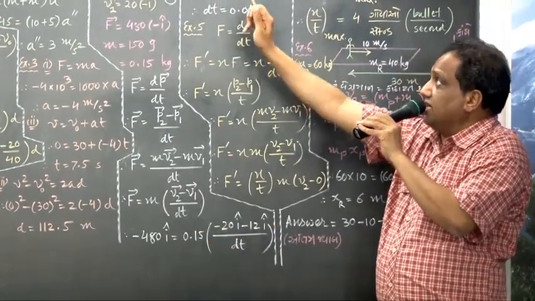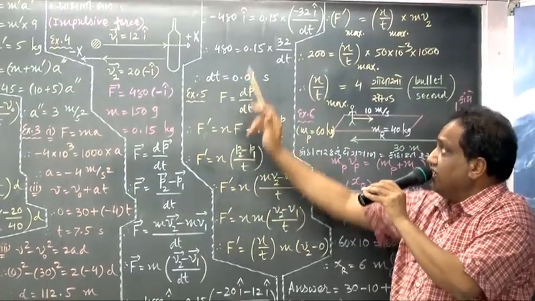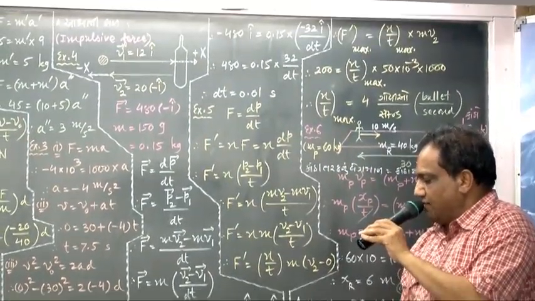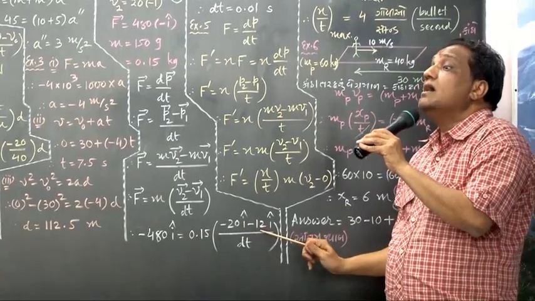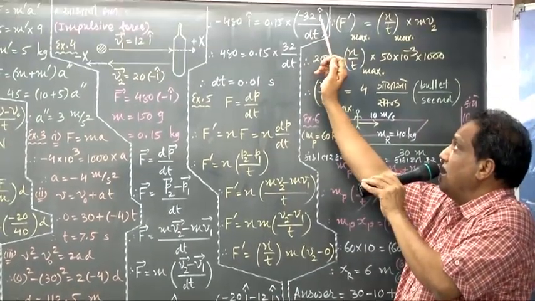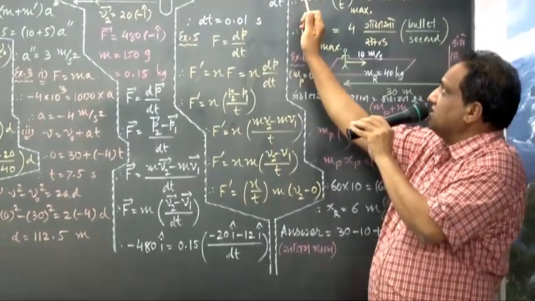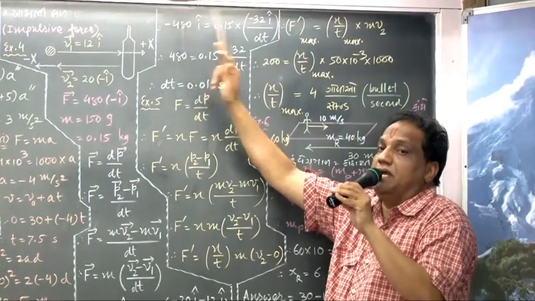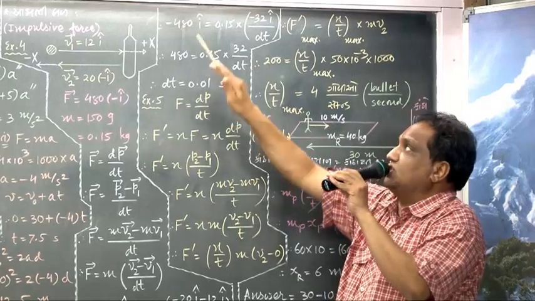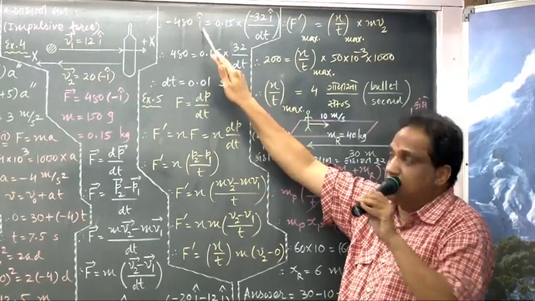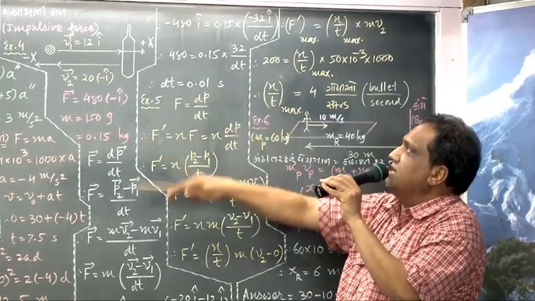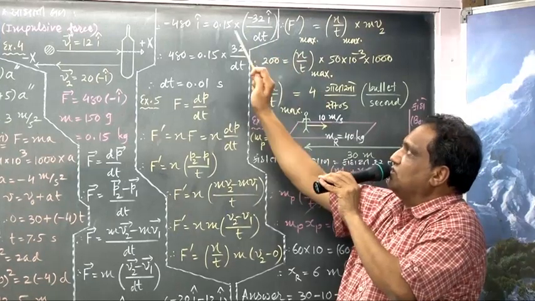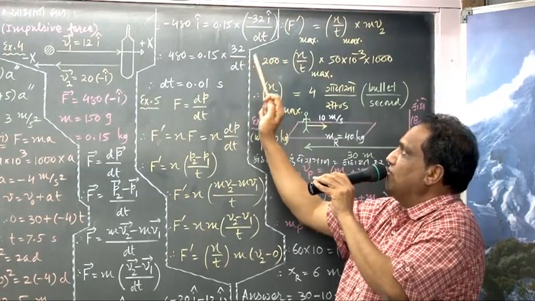Minus 480 i hat as it is, 0.15 as it is. Minus 20 minus 12, minus 20 minus 32 i hat upon dt. Now minus will become plus. Take the magnitude on both sides. The magnitude of the unit vector is 1, so it is 480 equals 0.15 into 32 upon dt.